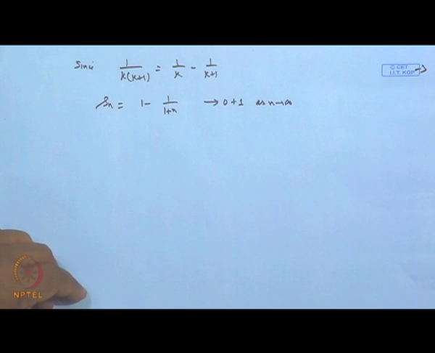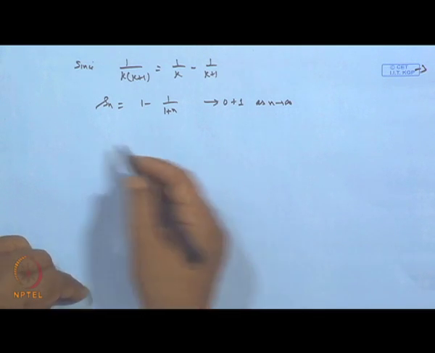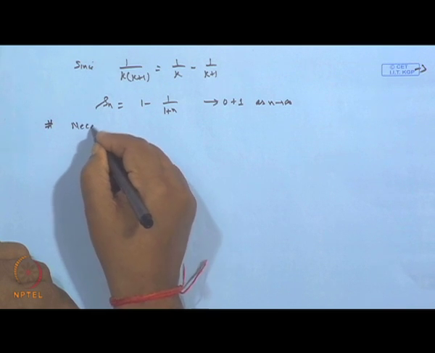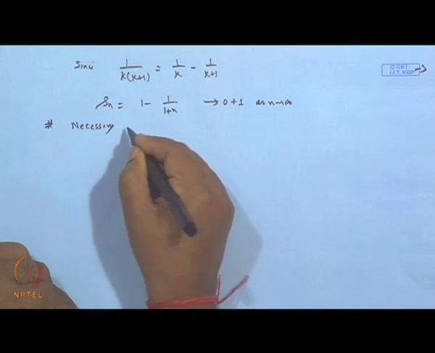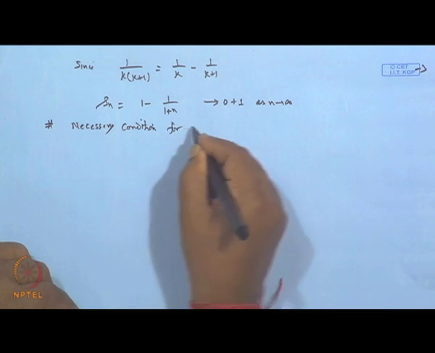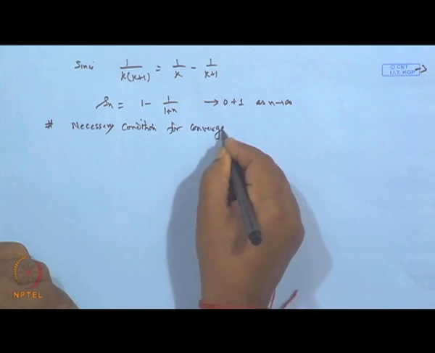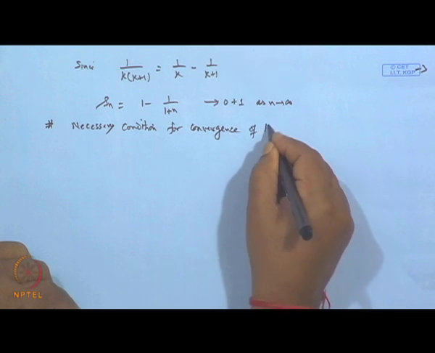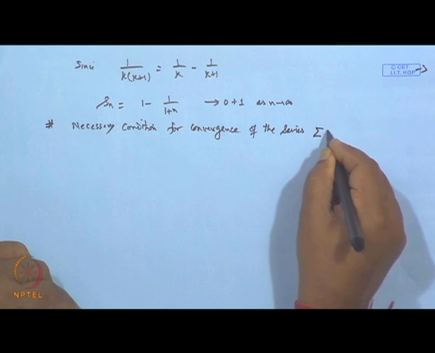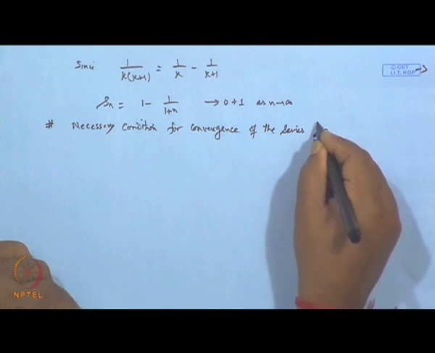That is the criterion, the necessary condition for convergence of the series sigma a n, n is 1 to infinity.